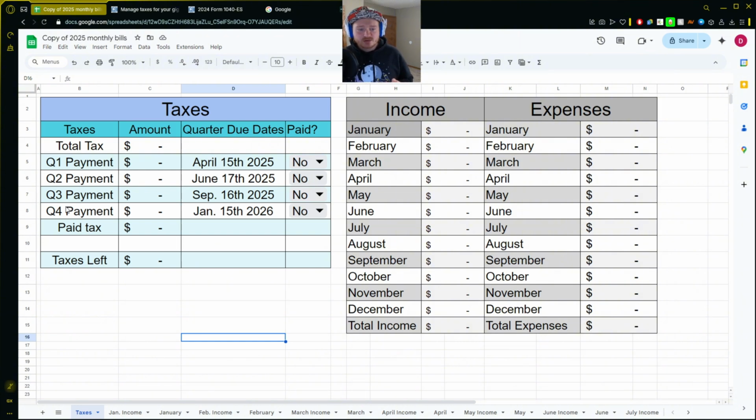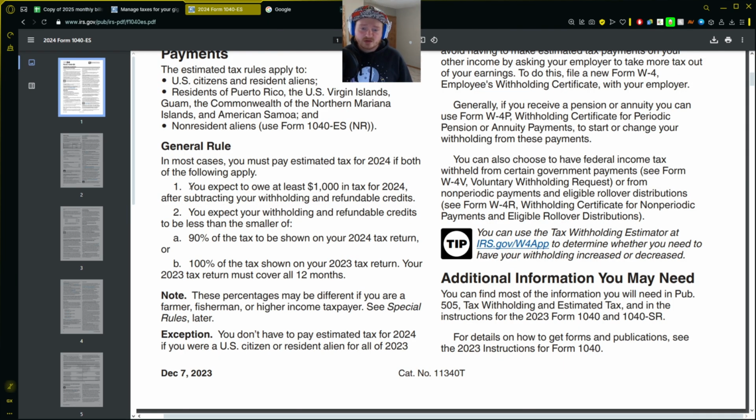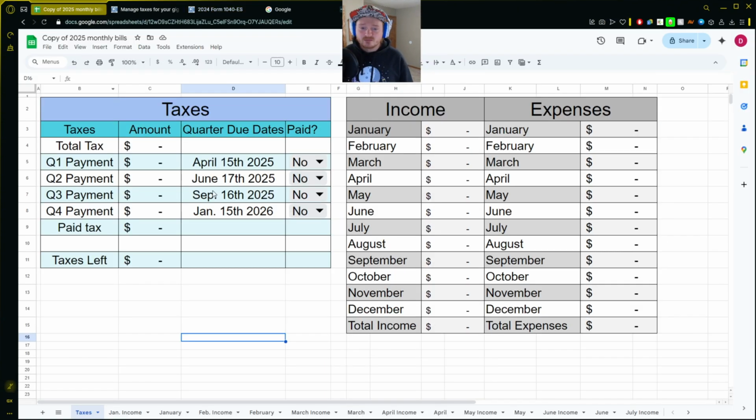Now I have quarterly payments because I'm a full-time gig worker. It's actually pretty easy to end up needing to pay estimated tax. If you can see here, if you expect to owe at least $1,000 in tax for 2024, then you're probably going to have to make estimated payments. Granted, if you don't, it's not a big deal. You just owe a penalty. I know one year, the first year I did it, when I did almost a full year of gig work, I think I made like $30,000, $40,000, and my penalty was like $100 or something. So it's not that big of a deal, but I have transitioned into doing quarterly payments.